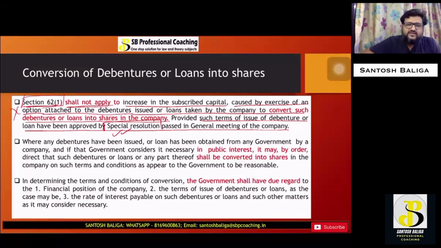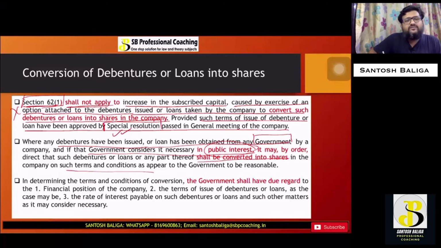Now, the next point is where any debentures have been issued, or loan has been obtained from any government or by a company, and if the government considers it necessary in public interest, then the government may pass an order to convert such loan or such debentures into equity shares of the company, and on such terms and conditions as the government feels reasonable.